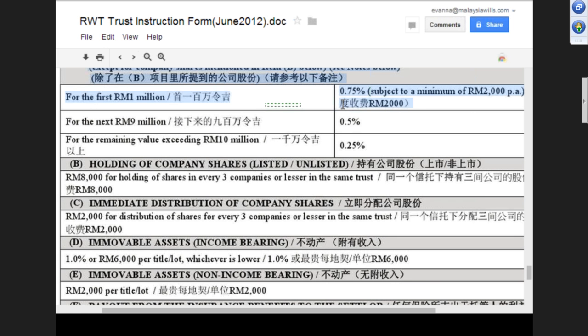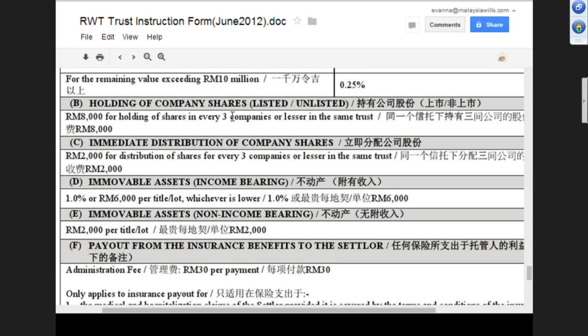And then the holding company, how much will we charge? 8,000 for holding 3 companies. Okay, with the same shareholder, right? These 3 companies, this 8,000 is the same. Yeah, correct. Okay, so immediate distribution is 2,000. So just now you mentioned, if let's say you receive a lump sum from the insurance and you distribute immediately, it's 2,000. Yeah. Sorry, when you say the same shareholder just now for B and C, it doesn't need to be the same shareholder so long as it is your client's share.